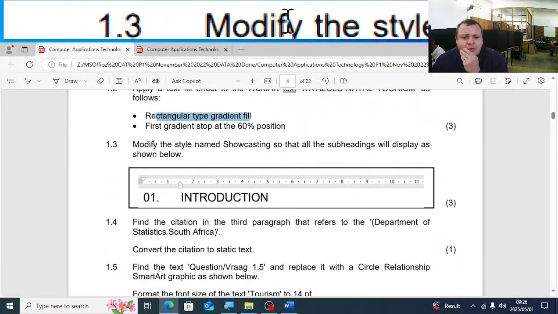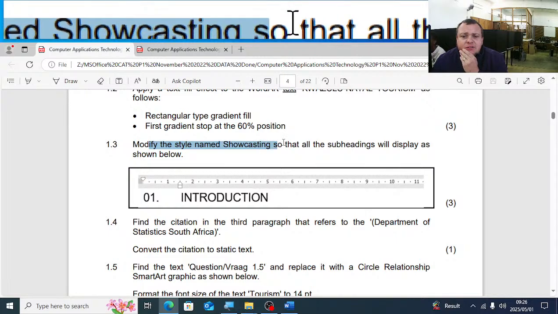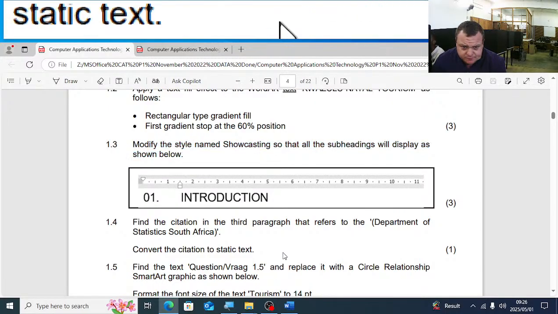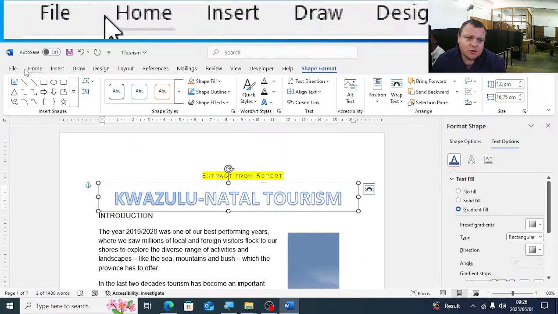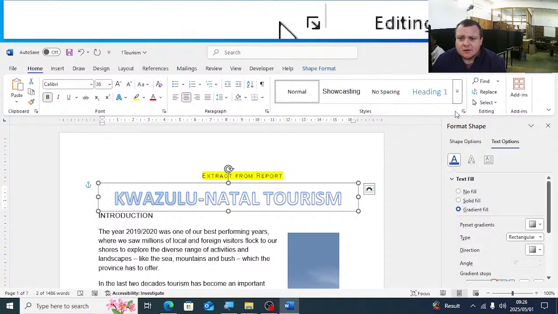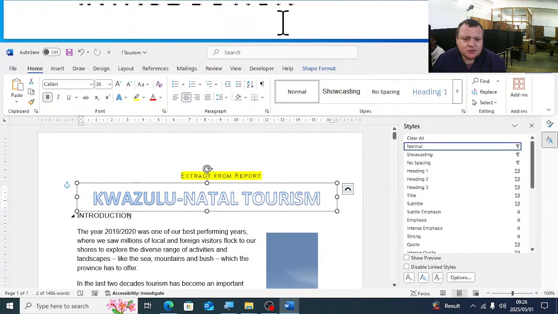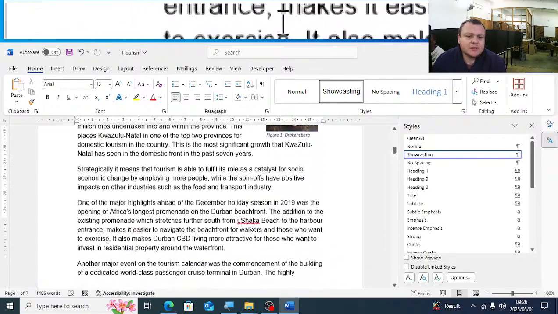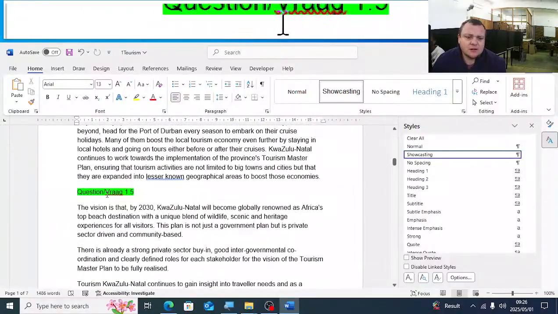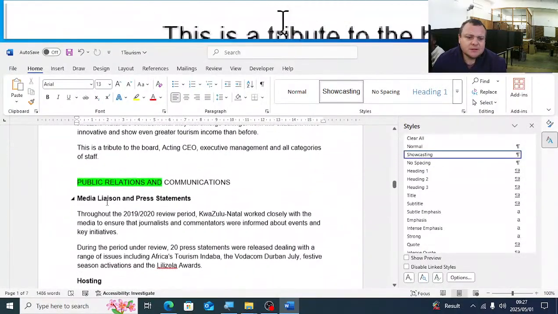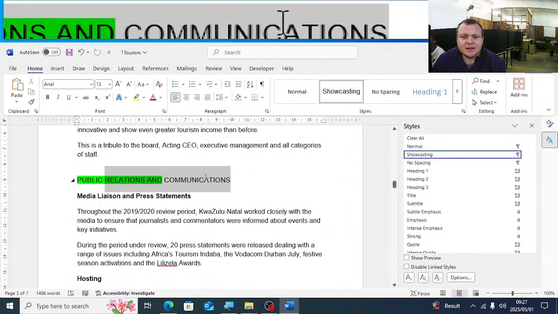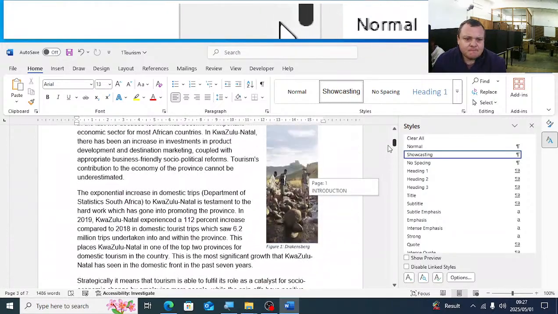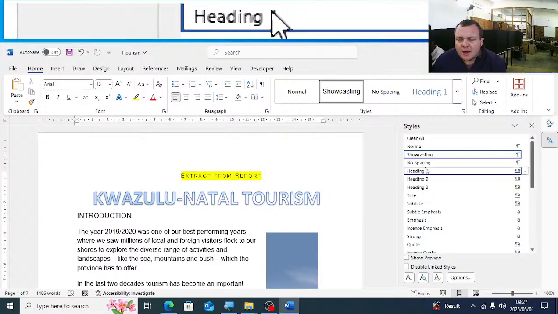So 1.3: modify the style named showcasting so that all the subheadings will display as shown below. So let's just go to the style named showcasting. Home tab, styles. If you click here on introduction, you'll see it is the showcast style. Let's scroll a bit down. Public relations and communication, you'll see it's showcast style. The only thing they added there is numbering.